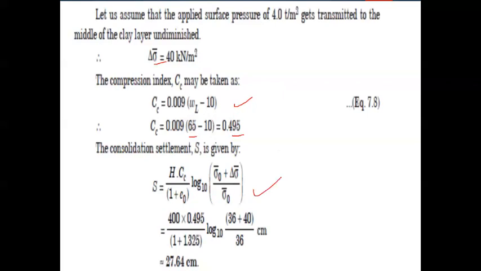So H is equal to 400 centimeters. Cc is 0.495. Then e naught is equal to 1.325. Sigma naught is equal to 36. Delta sigma dash is equal to 40. The denominator is also 36. If you substitute and calculate, the final answer will be 27.64 centimeters, which is the consolidation settlement. So this is the problem.